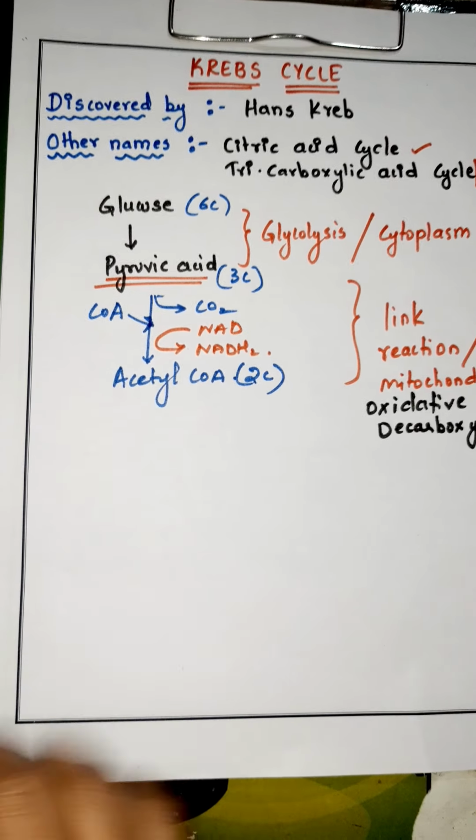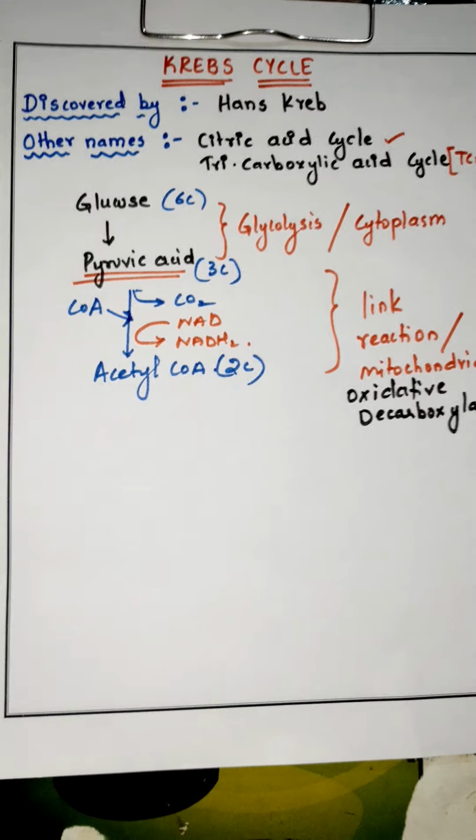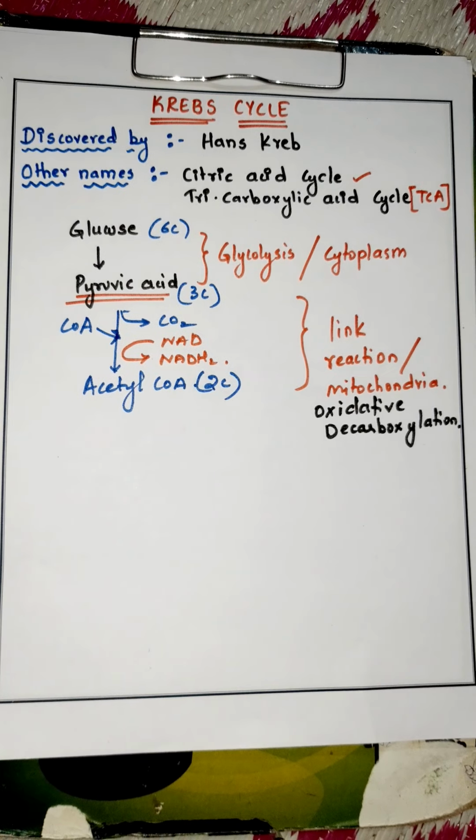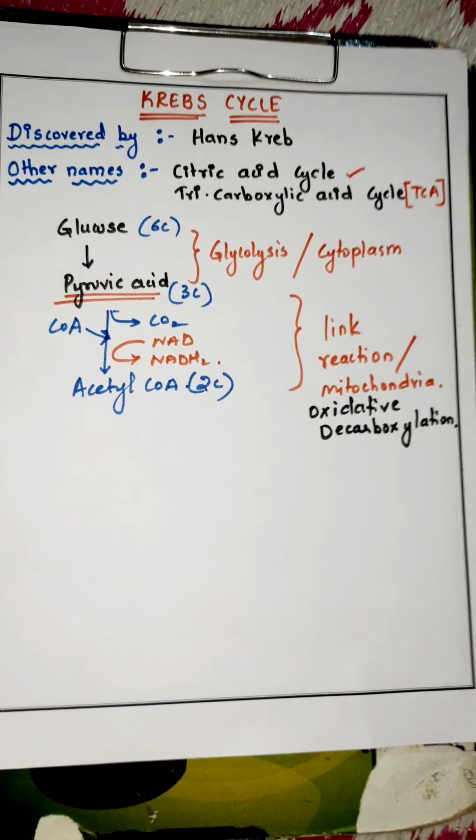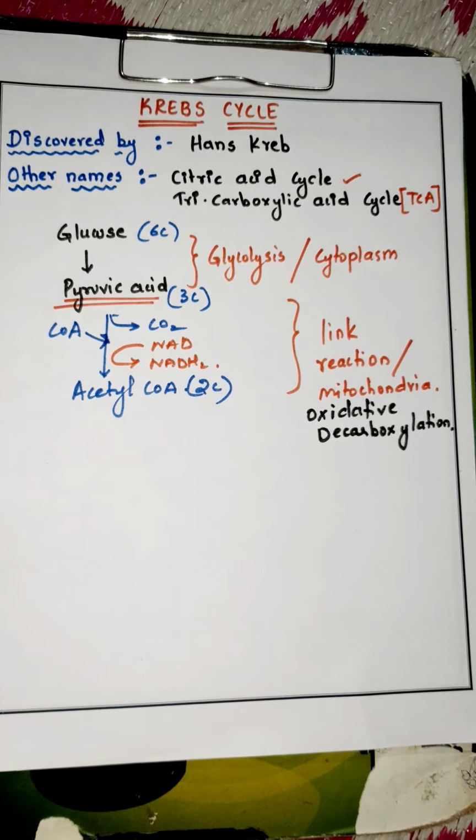I'm just discussing the intermediates and the trick to remember the Krebs cycle. Acetyl-CoA will enter the cycle, and acetyl-CoA is a 2-carbon compound, as I have already told you.